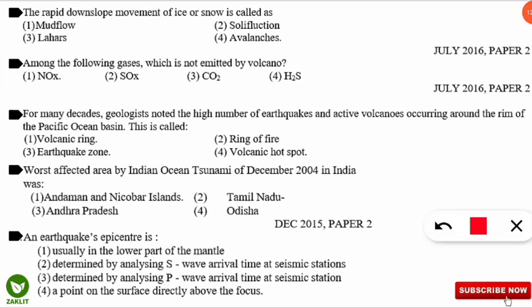The next question is from the tsunami which was in the year 2004 which affected India, and the question is, worst affected area by Indian Ocean tsunami of December 2004 in India was what? Andaman Nicobar, Tamil Nadu, Andhra Pradesh or Odisha? So here the most affected or the worst affected place was Andaman and Nicobar Island. If it would have asked about the mainland, then it will be Tamil Nadu, but overall it is asking, so it will be Andaman and Nicobar Island which was worst affected by the Indian Ocean tsunami, which is also important, which took place in 2004. Kindly remember it. Coming to the next question.